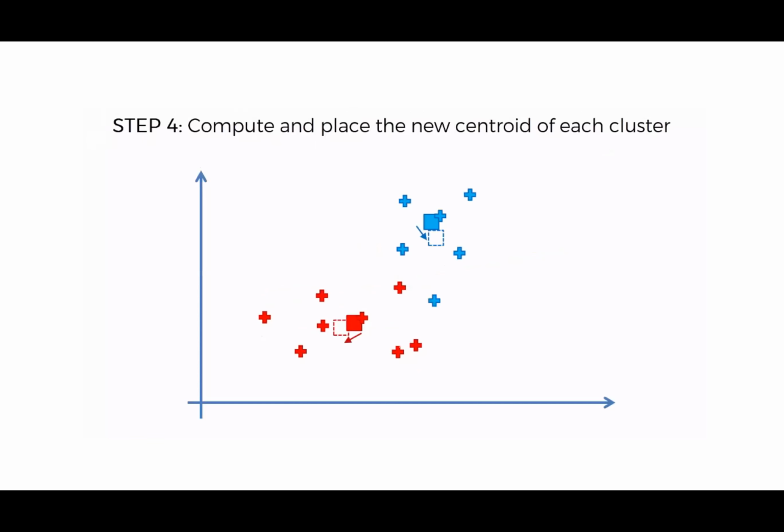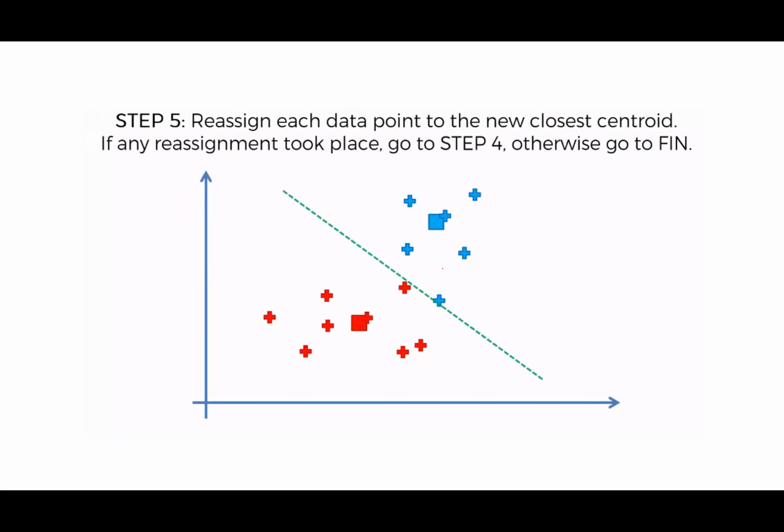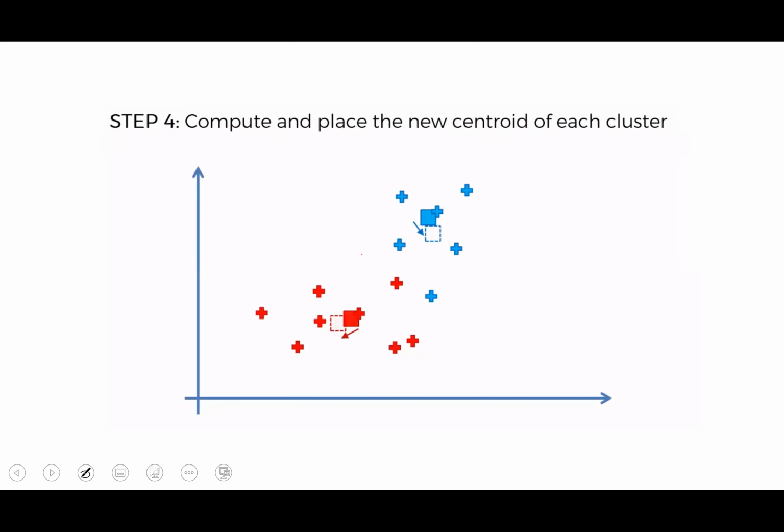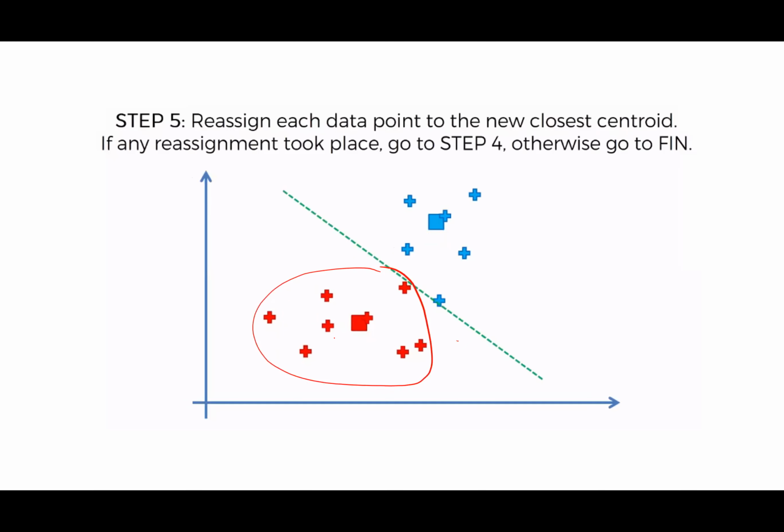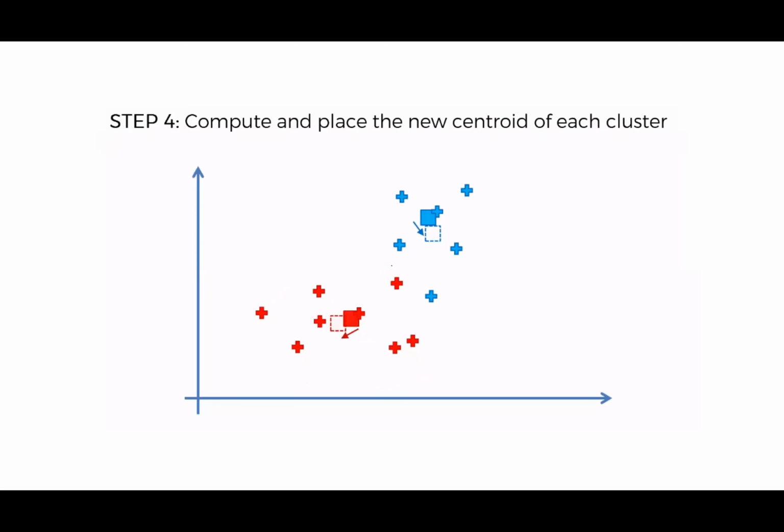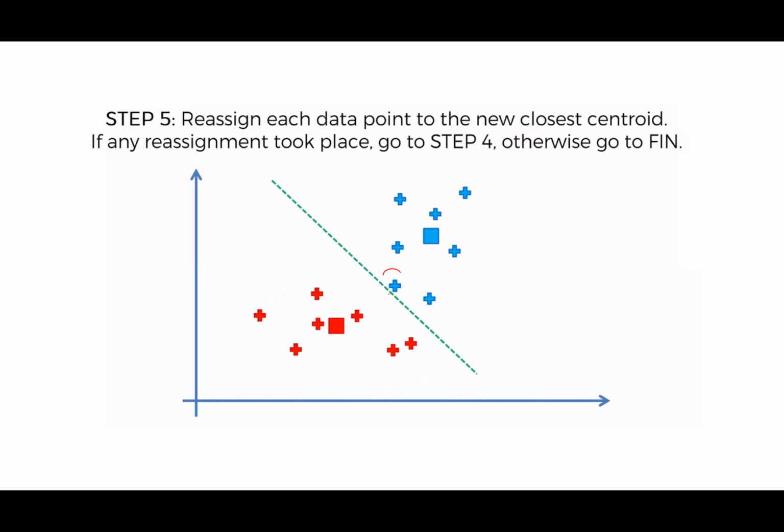Now I will again do the assignment of my data points, right? So based on the assignment, they did not change. See, all these were red before, and after that, all these are still red. That means the assignment of points did not change, right? Here I will again find the centroid. The new centroid is over here. Now for these new centroids, I will assign all the points again to the nearest cluster. So if I draw a line, this point came into the red cluster, and the rest of the points remain the same.